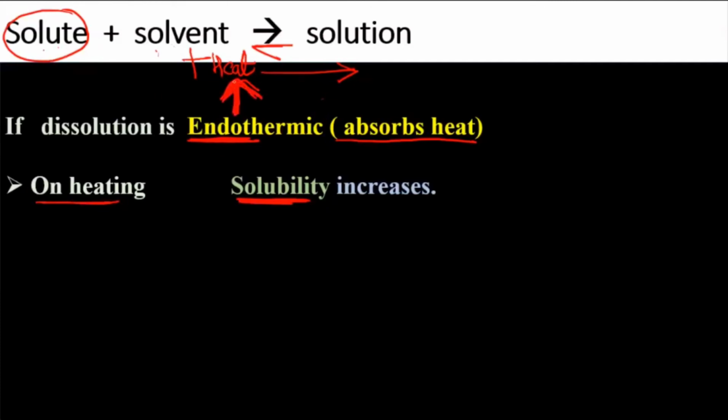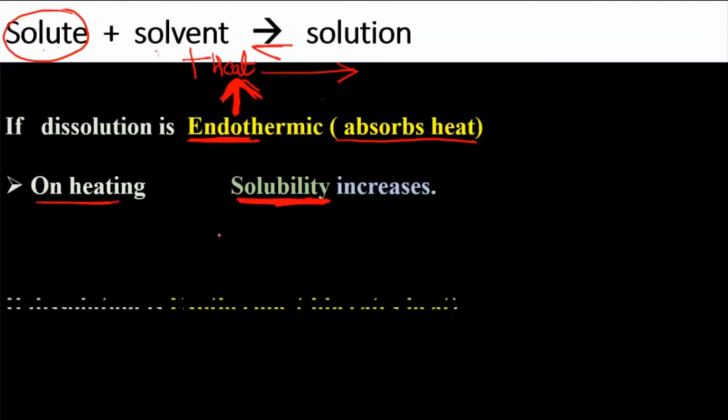So how can they reduce that heat? By sending them in the forward direction. So they will absorb that heat, break their bonds. Solute particles' bonds will be broken, and whatever interaction is there in the solvent will be broken down, and then they will interact with each other to form a solution. So that heat will be utilized there to break the bond, and then the solution will be formed. So solubility will start increasing. More amount of solute will get dissolved in the solvent.